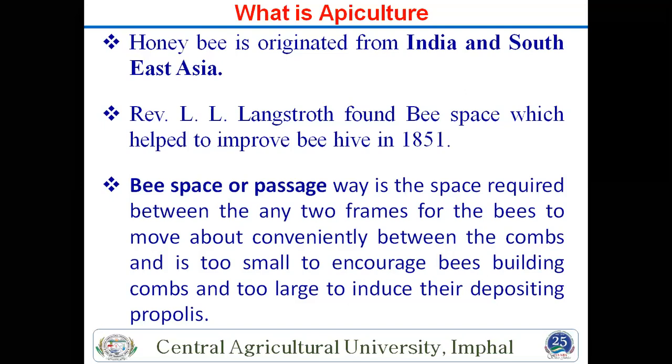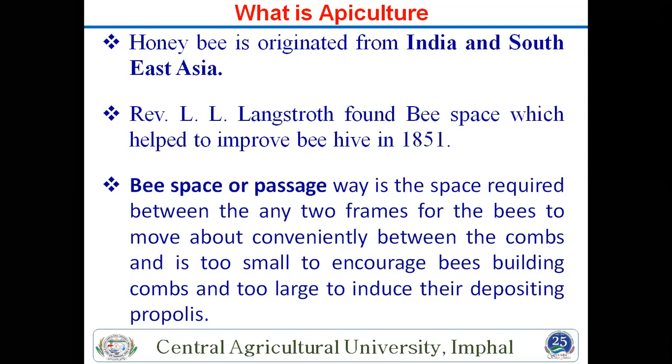Bee space, also known as passage, is the space required between any two frames. You see, in one box, two chambers are there. One is the super chamber, another is your breeding chamber. Breeding and super chambers have different numbers of frames, some having 6 frames, some 8 frames, and the sizes are also different. Scientists made different types of sizes.